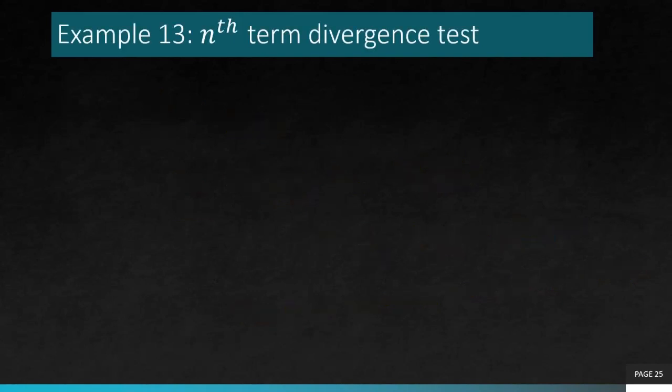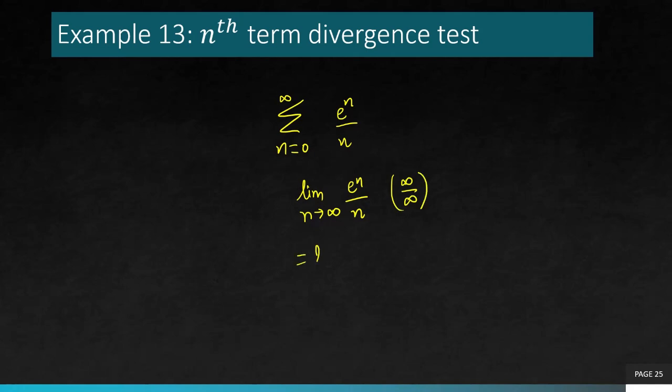Here we have another example. The sum from n equals 0 to infinity of e^n over n. Now in this case, if I take the limit as n goes to infinity, of course you'll get infinity over infinity first, which is an indeterminate form.